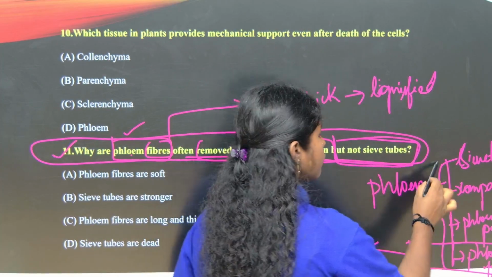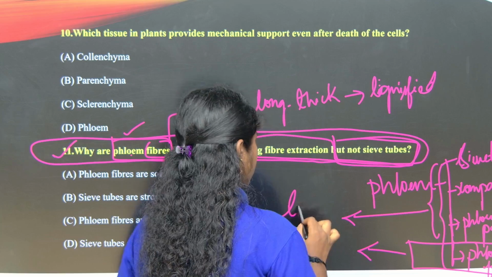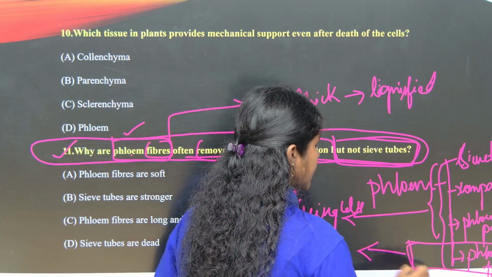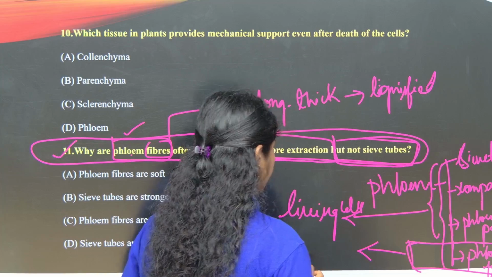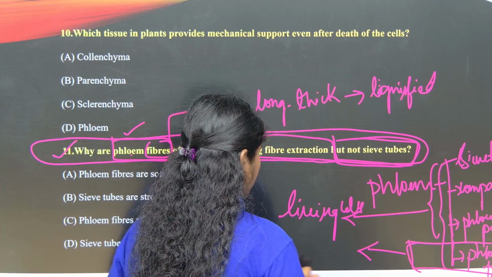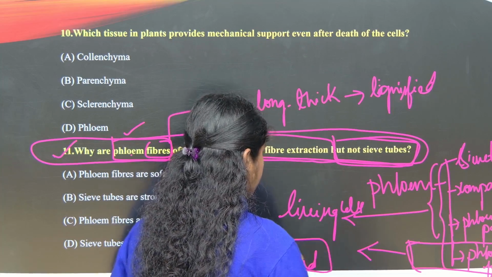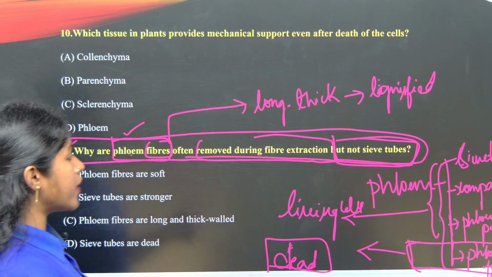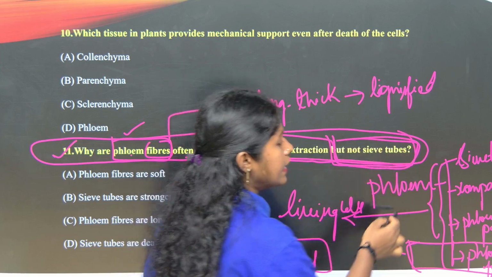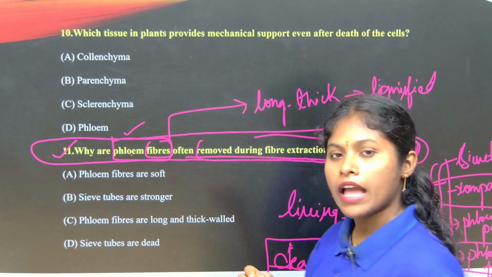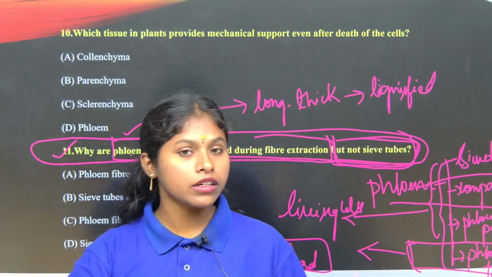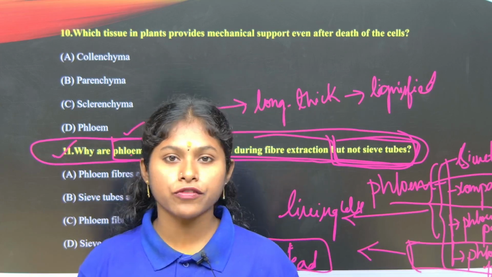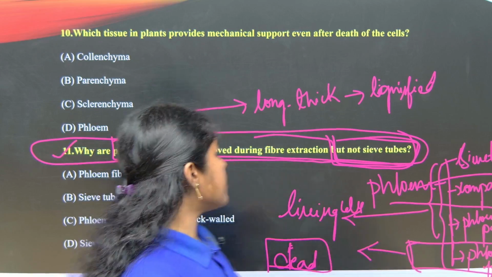So almost all of the phloem is living cells, and the dead cell is the phloem fiber. Phloem fibers are dead, and only because they are dead can they give mechanical strength. Why not sieve tubes? Because sieve tubes are the living component of the phloem, and together with the companion cells they help in the translocation of food to various parts of the plant, right?